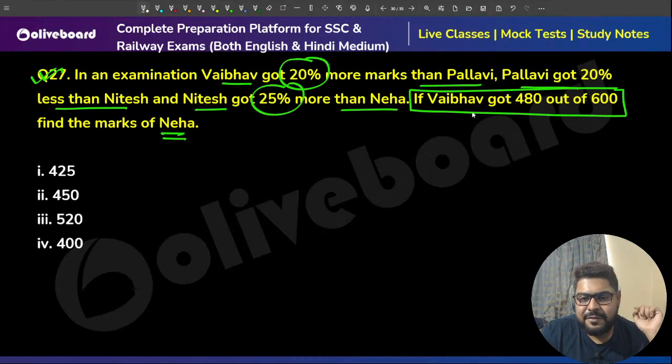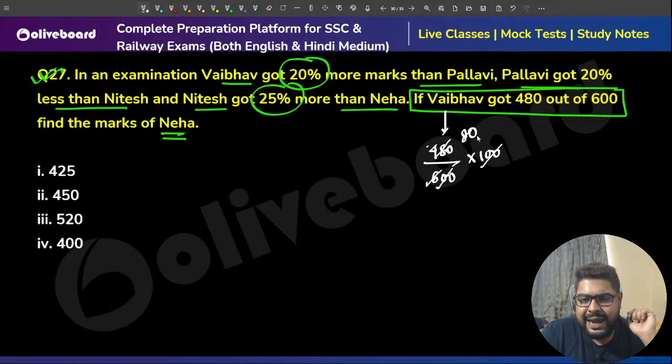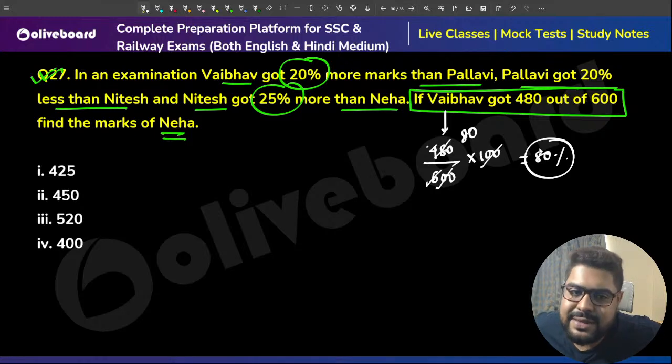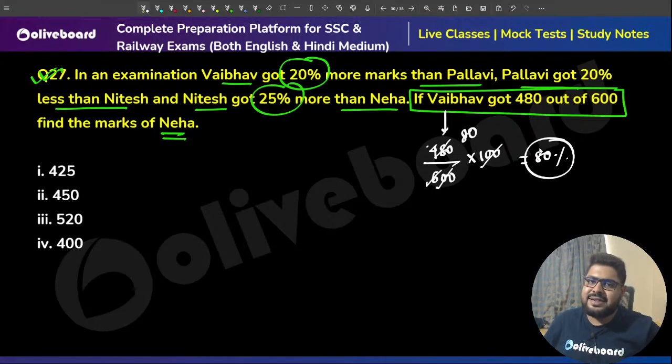Chalo, sir. Vaibhav ka percentage nikal lete, sir. Sir, 480 out of 600. Percentage means into 100, sir. 00 gone. Sir, this is 80% marks. Vaibhav got 80% marks, sir. Right? Now,